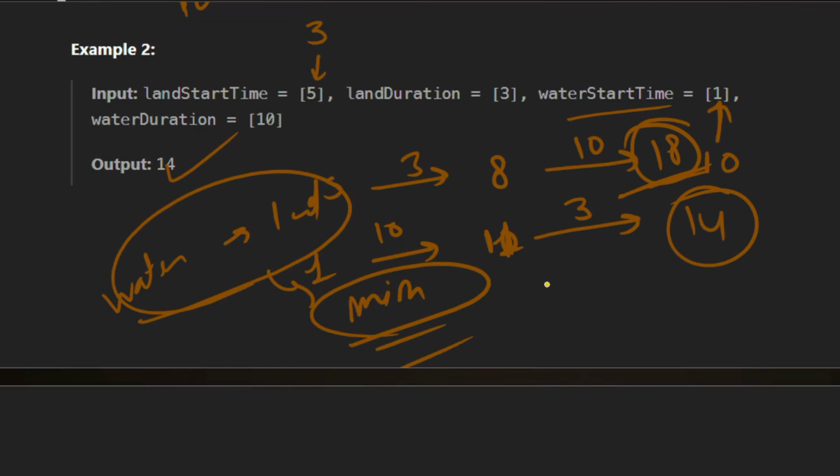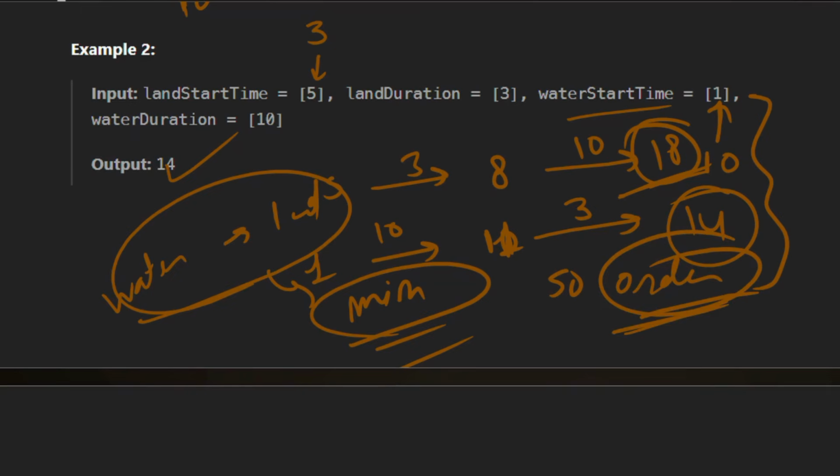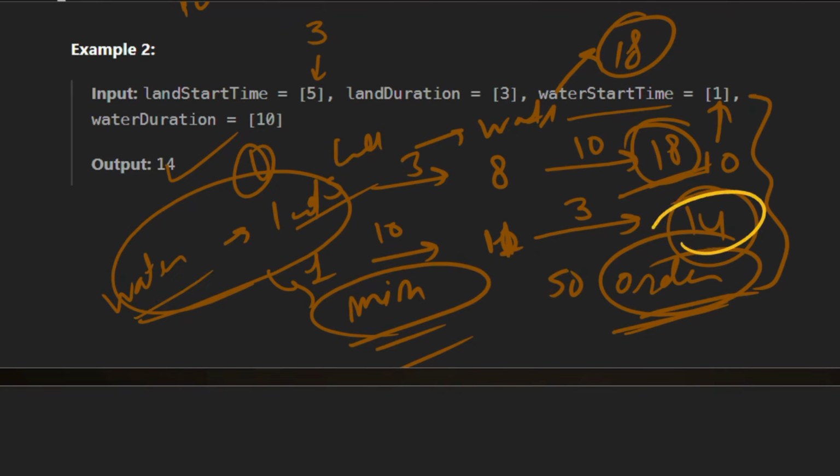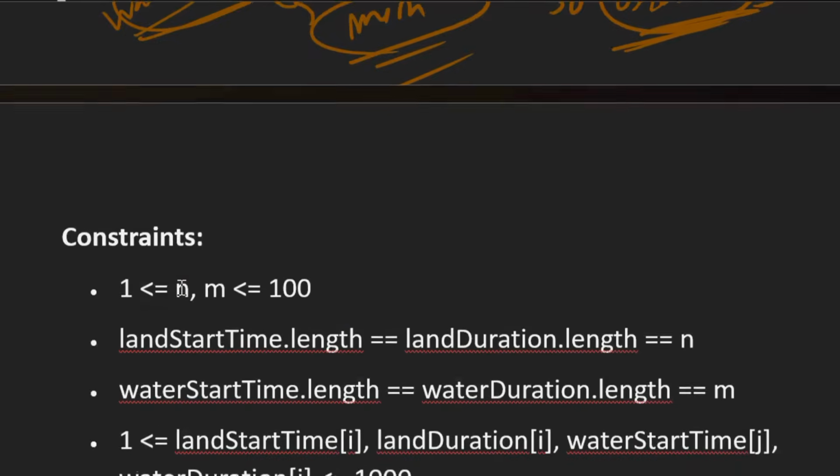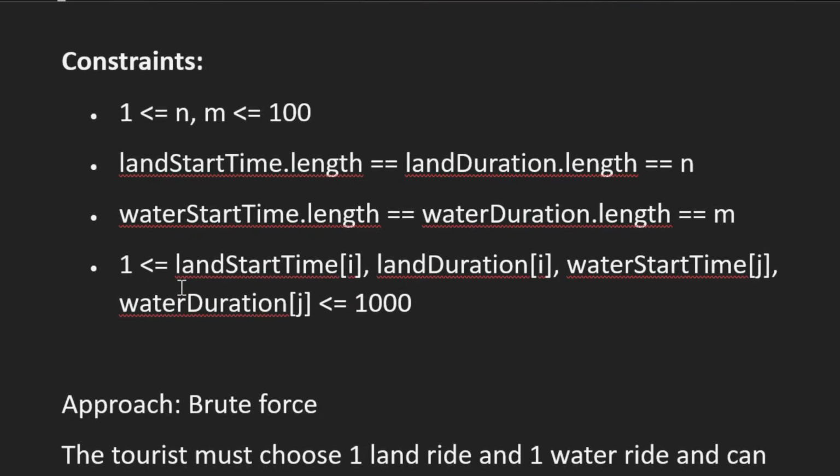right? So if you see in this example, the order of the ride also matters to give the minimum time, because we are taking the same rides. But in the first case, we are taking first the land ride and then the water ride, and it is giving us time 18. But in the second case, we are first taking the water ride and then the land ride, and it is giving us time 14. So the order is also mattering to us. So let's see the constraints.